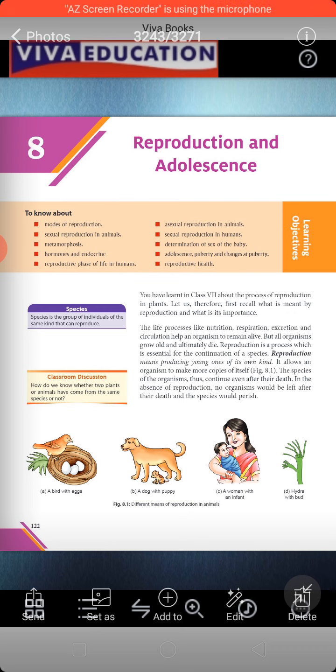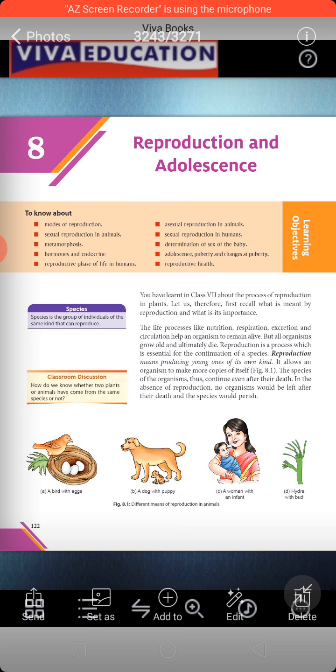Where does the definition of reproduction come in? Like all the life processes, nutrition, respiration, excretion, which we have studied, and we always say that these are very important for living beings. Similarly, reproduction is very important for all living beings. Why? Because we know that all organisms grow old and ultimately die. So to continue the chain of living organisms, reproduction is a process which is essential for the continuation of a species. If there is no reproduction, all the species will ultimately die, and there will be no human being, no cat, no dog, no species left on the earth. So that is why reproduction is very important.